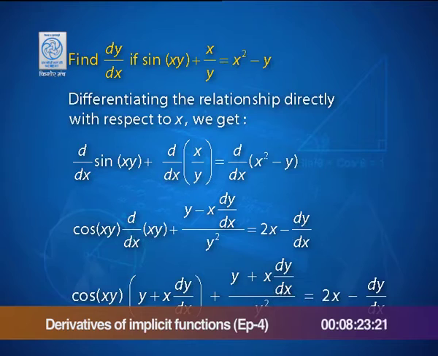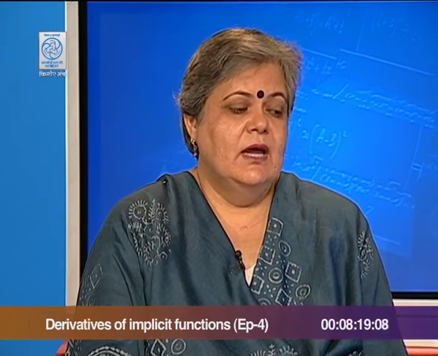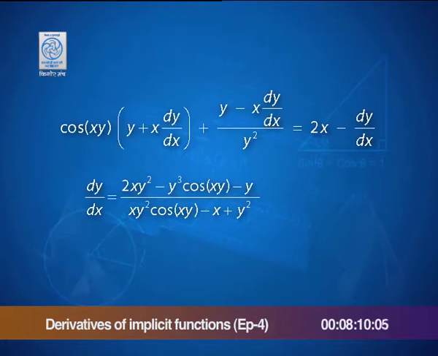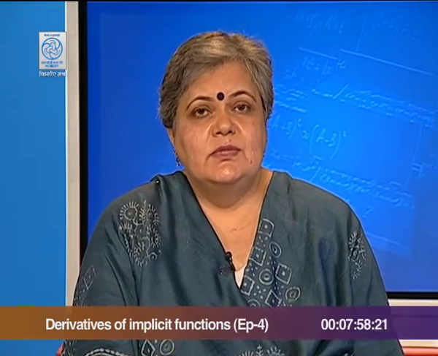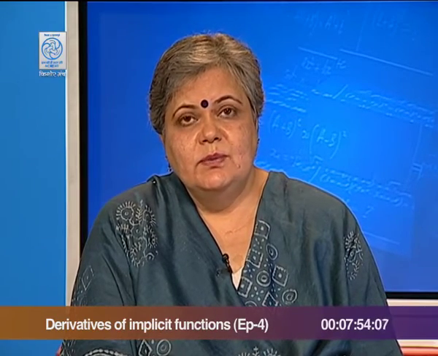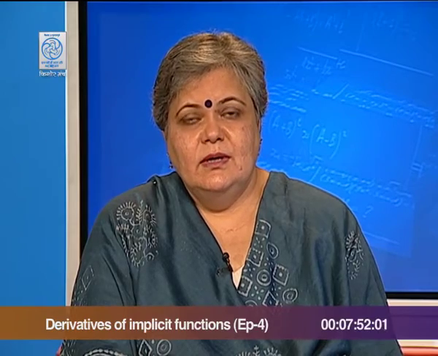So, what you really need to do is to rearrange, rewrite this expression and separate out dy by dx, which will give rise to the final answer written here for you. I will leave the little bit of simplification in between for you to follow up with. So, we have the derivative of implicit functions evaluated using the chain rule. Wherever the product and quotient rules are present, they play a role.